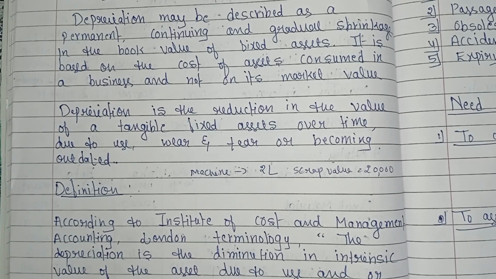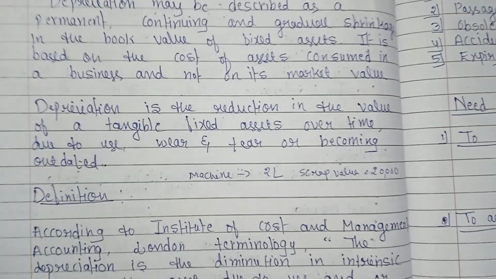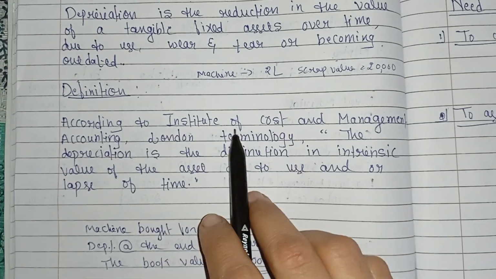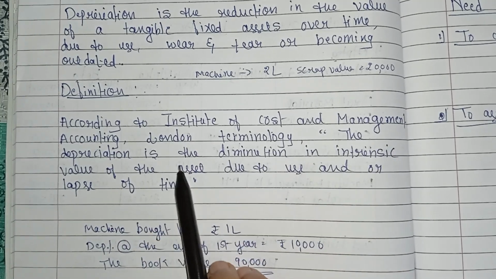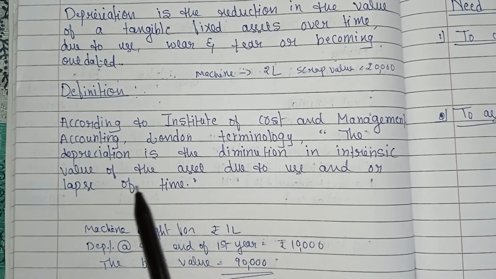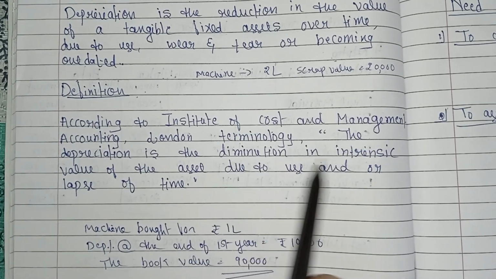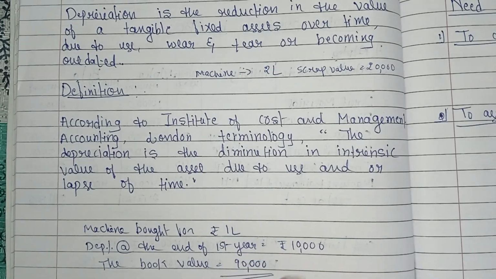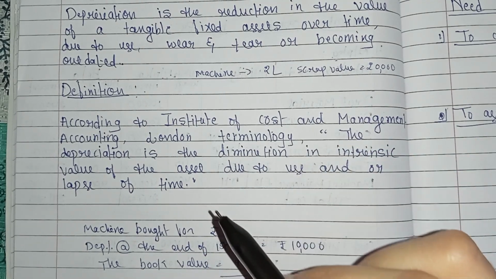Now let's see the causes of depreciation. Before that, here is one definition. According to the Institute of Cost and Management Accounting, London terminology, depreciation is the diminution in intrinsic value of the asset due to use and/or lapse of time. Intrinsic value means what? It means a decrease in the real worth of an asset, due to its use, aging or becoming outdated. So this is the definition of depreciation.